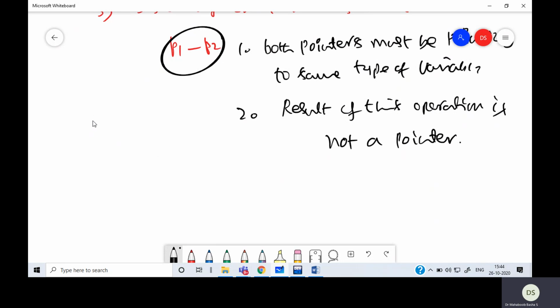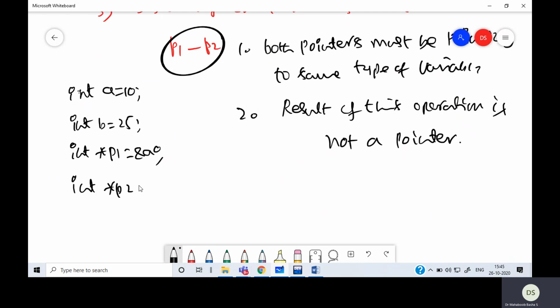Now, let me take one more example here. Suppose I declare a variable a having some value, it does not matter here. And I have a pointer int asterisk p1 pointing to a, then I have a pointer int asterisk p2 pointing to b.